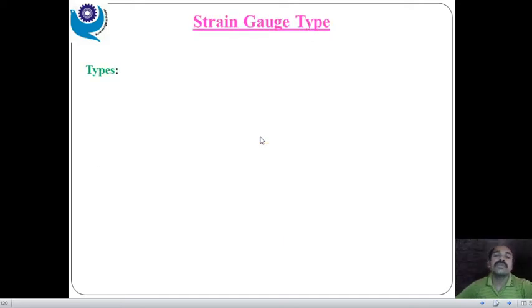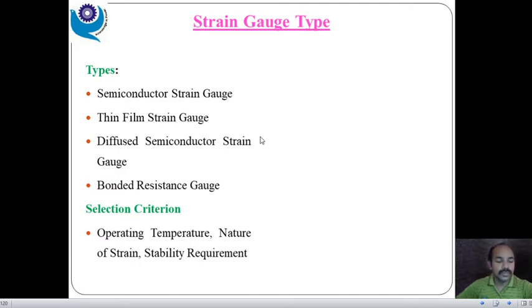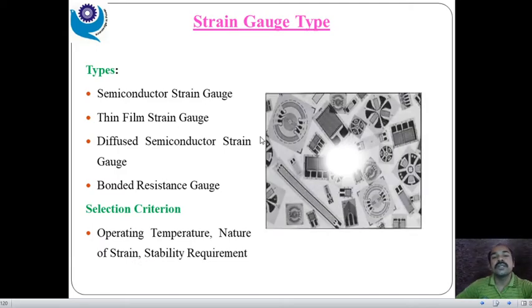So there are types of strain gauge: semiconductor strain gauge, thin film strain gauge, diffused semiconductor strain gauge, bonded resistance strain gauge, or bonded strain gauge, and unbonded strain gauge, right? So there are so many types of strain gauge. We can see these are the pictures of different strain gauges.